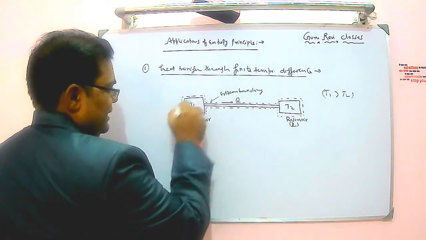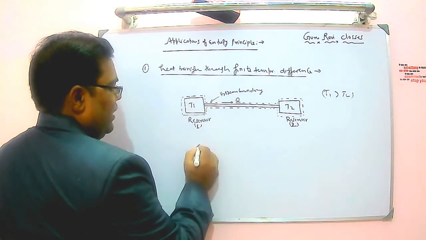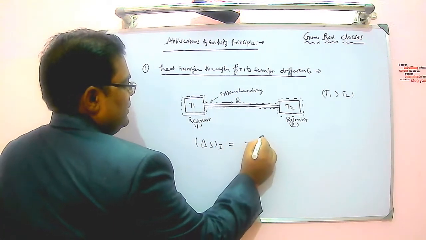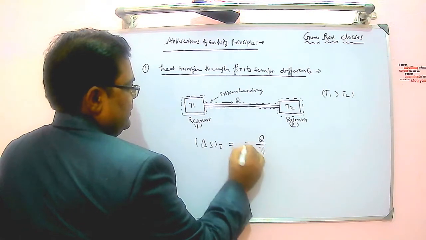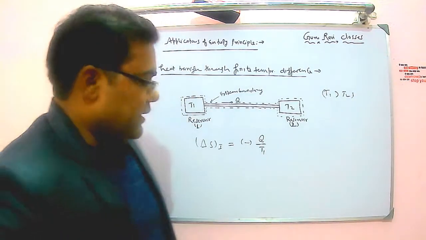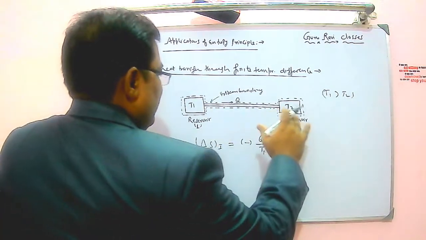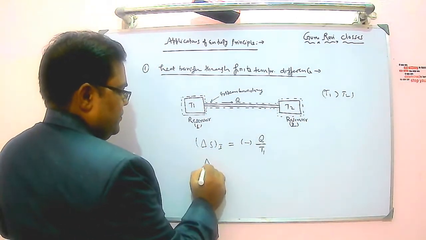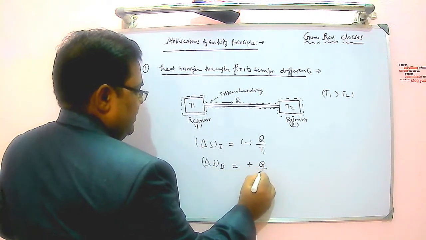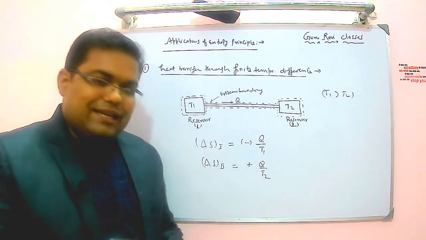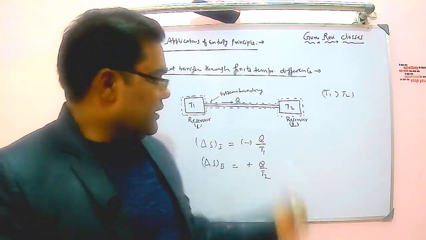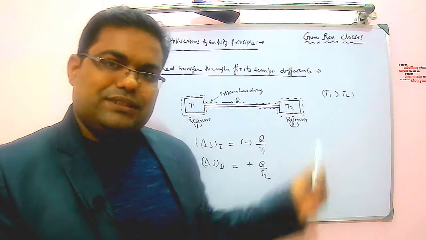So I can say the change in entropy of reservoir 1, delta S1, is nothing but minus Q divided by T1. Why is this minus coming? Because heat is going out, it is losing energy. Change in entropy of reservoir 2 will be plus Q divided by T2. Is there anything going out to the surroundings? There is nothing going out to the surroundings. Both of these are basically part of the system.